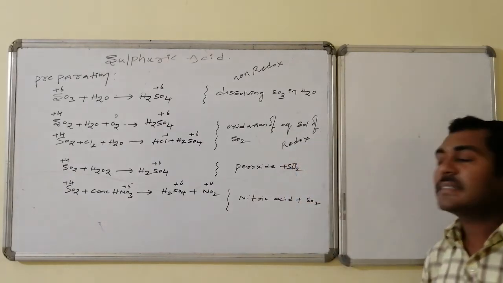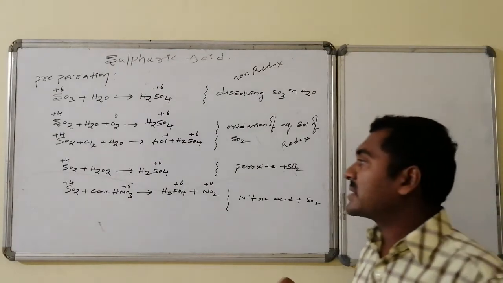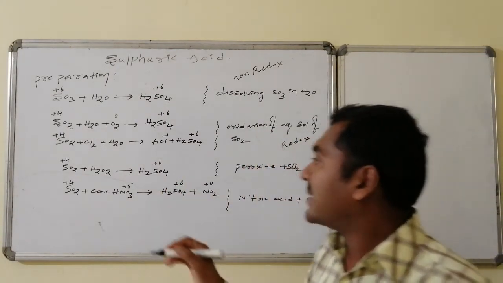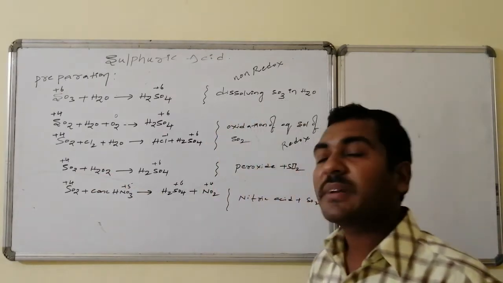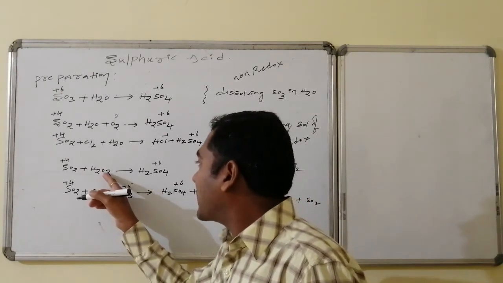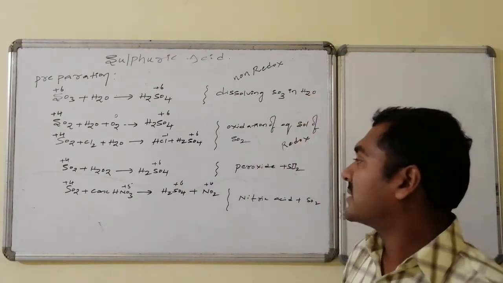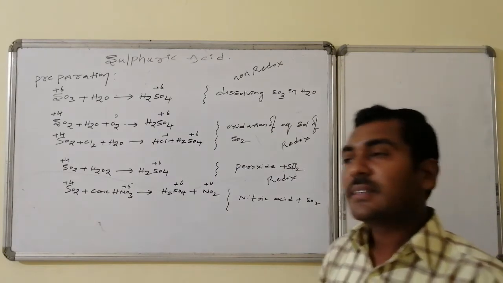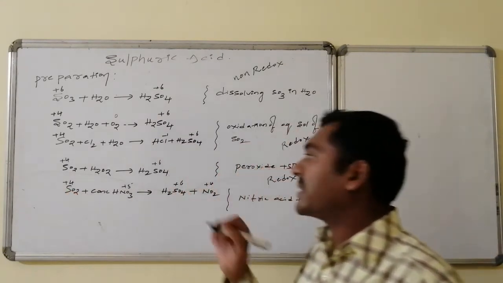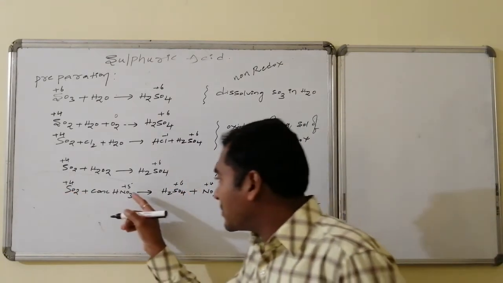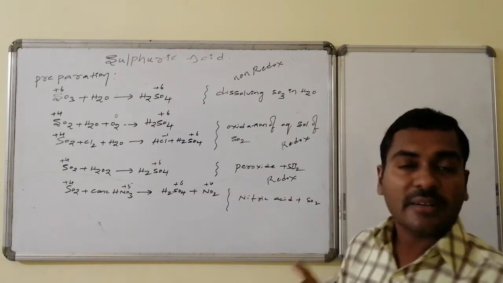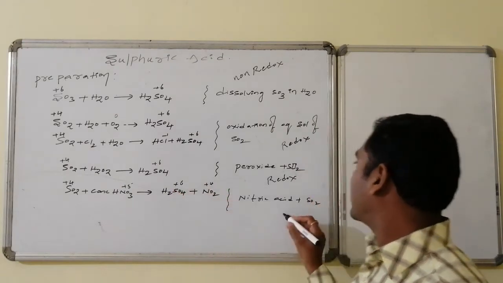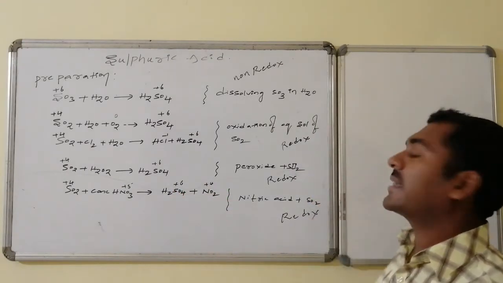And the next case, sulfur dioxide of +4 state is converted to sulfuric acid, that is +6, whereas in hydrogen peroxide the oxidation number of oxygen is -1, which is converted to -2, hence it is a redox reaction. In the last case, sulfur dioxide of +4 state is converted to sulfuric acid, whereas HNO3 of +5 oxidation state is converted to NO2 of +4.